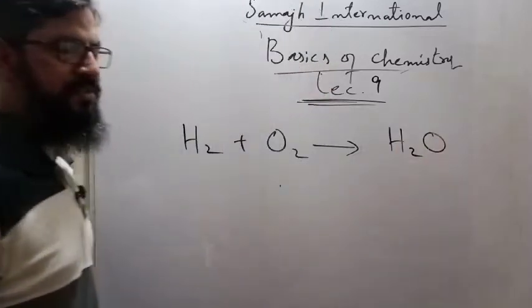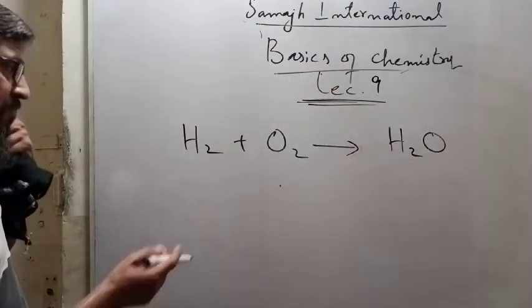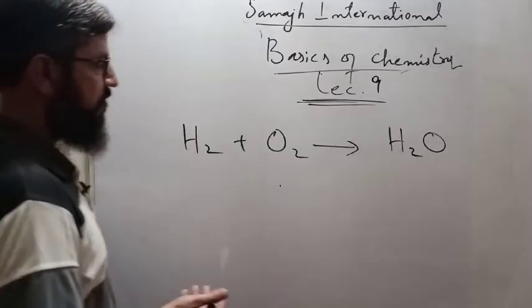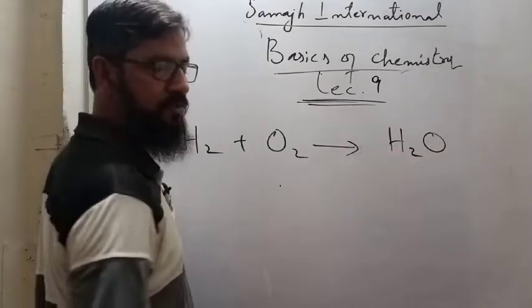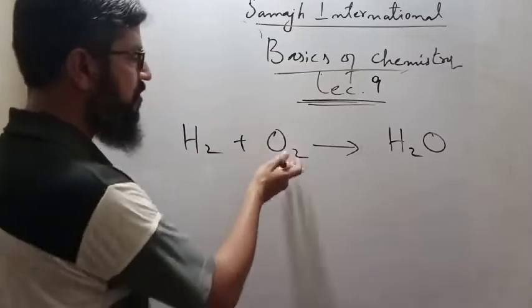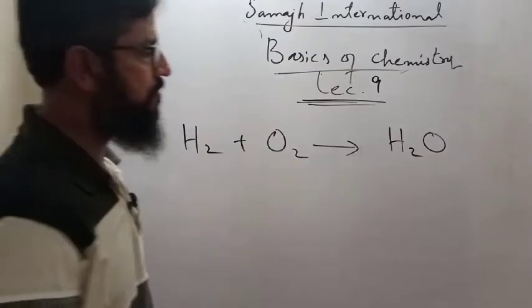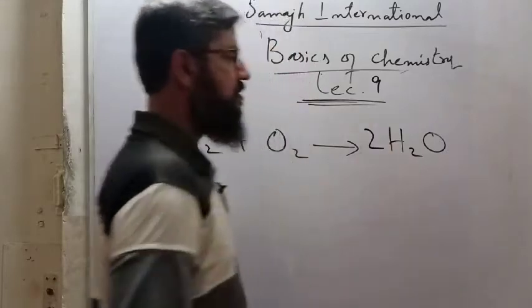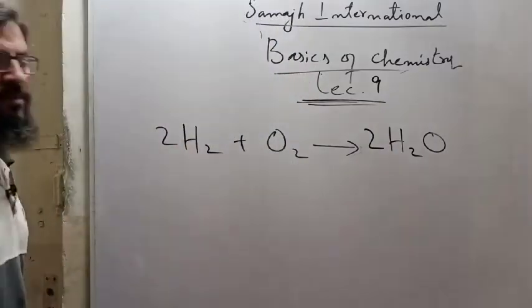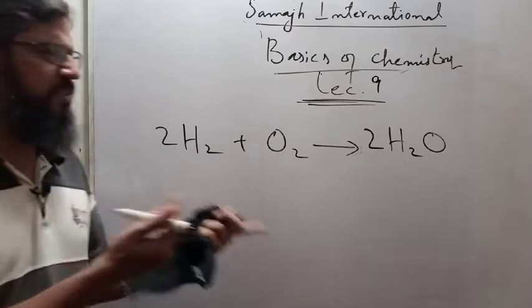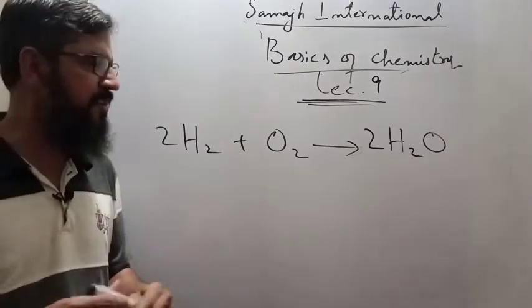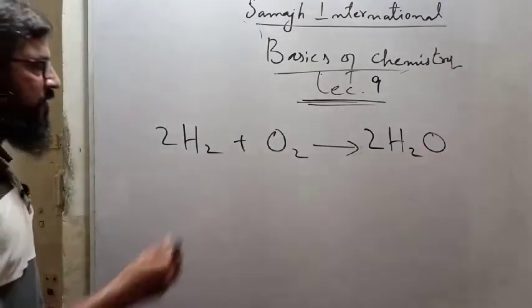It's not balanced yet. How many atoms are there at the left hand side? 2 atoms of hydrogen. 2 atoms of hydrogen at the right hand side. Okay, fine. But what about oxygen? 2 atoms of oxygen are there at the left hand side. There must be 2 oxygen. Then 2. What am I doing? I am balancing the chemical equation. Well, I will explain it later. It's not my target right now.